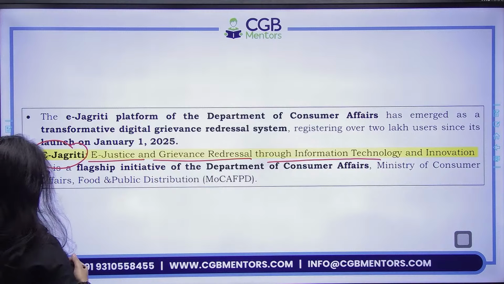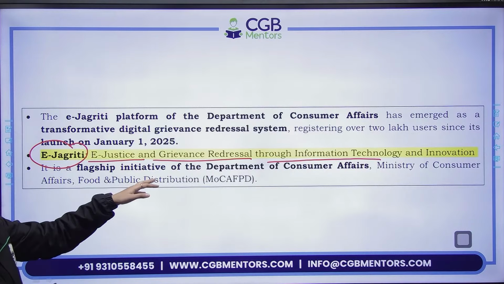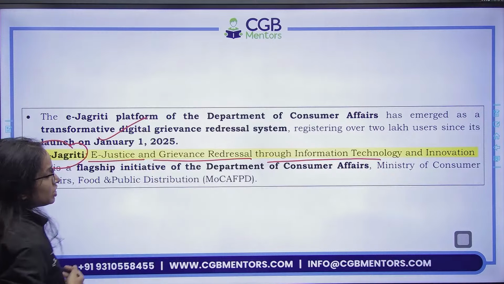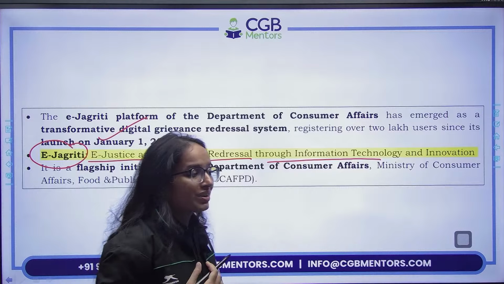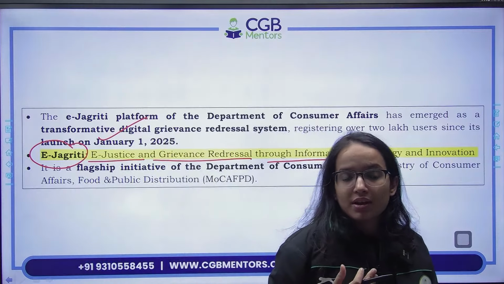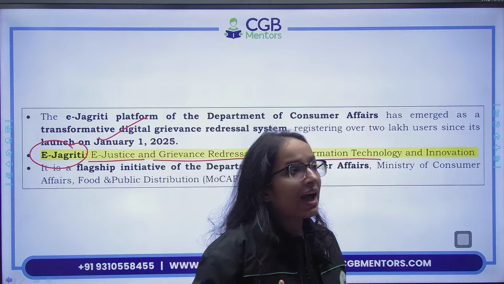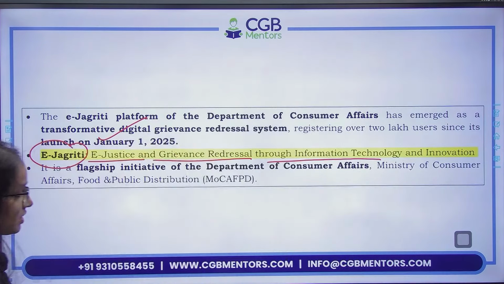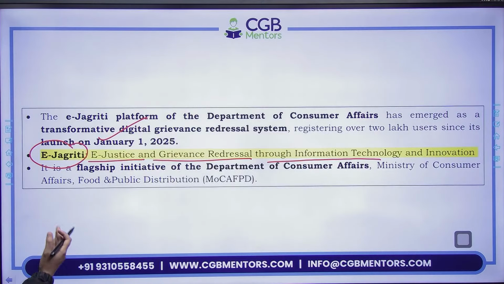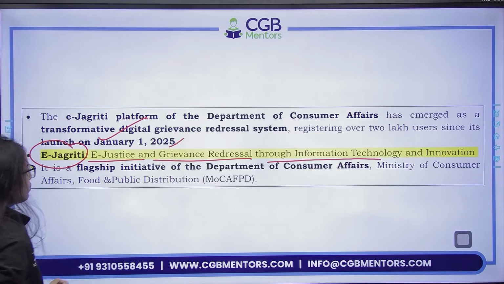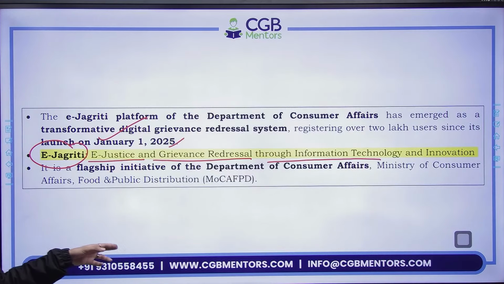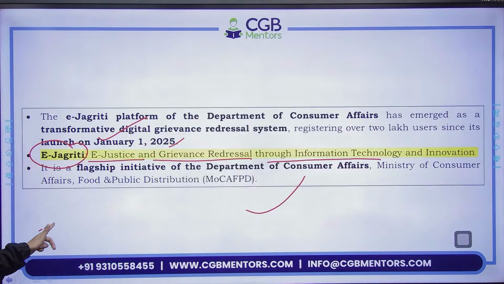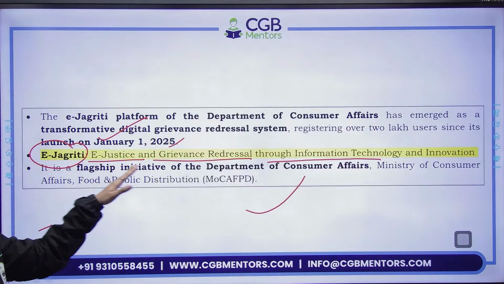It is e-Jagriti. Okay, it is a platform under Department of Consumer Affairs and has emerged as a transformative digital grievance redressal system. तो consumers के लिए it is a kind of grievance redressal system. It has worked a lot for consumer protection and it has redressed a lot of grievances, registering over 2 lakh users since its launch on January 1, 2025. So remember, it is a flagship initiative of Department of Consumer Affairs, Ministry of Consumer Affairs, Food and Public Distribution. And remember the full form.